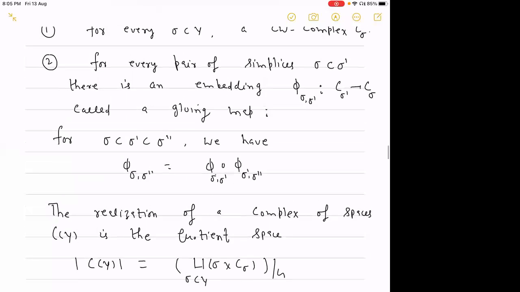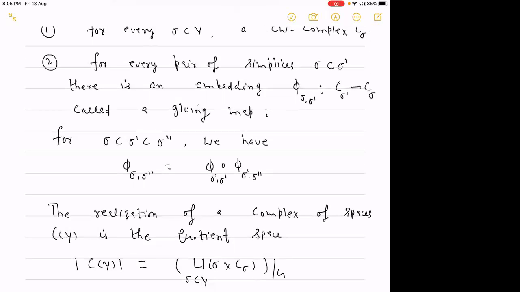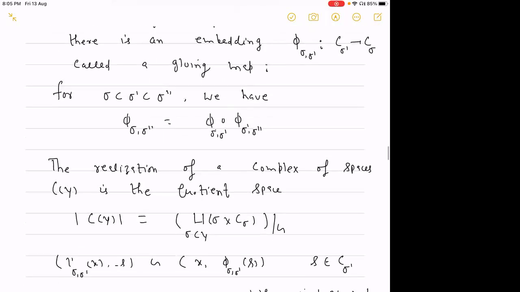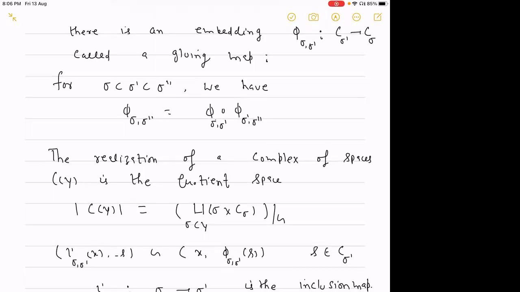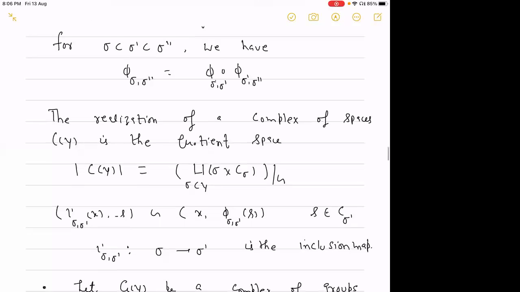Then we define the realization, which glues this data together to form a CW complex. It is a natural one. The realization of a complex of spaces C_Y is the quotient space of the disjoint union of sigma cross C_sigma over each simplex, where we quotient out by a natural relation.